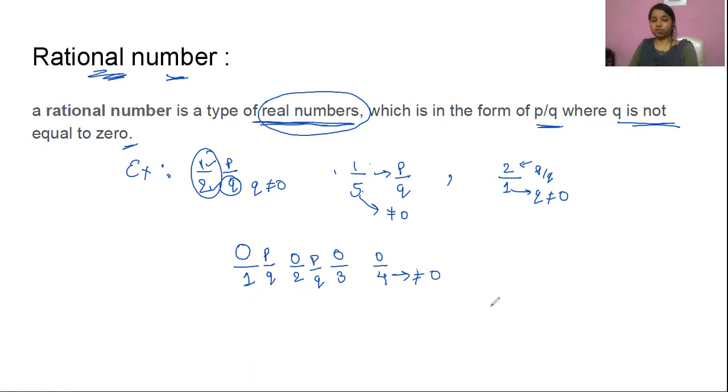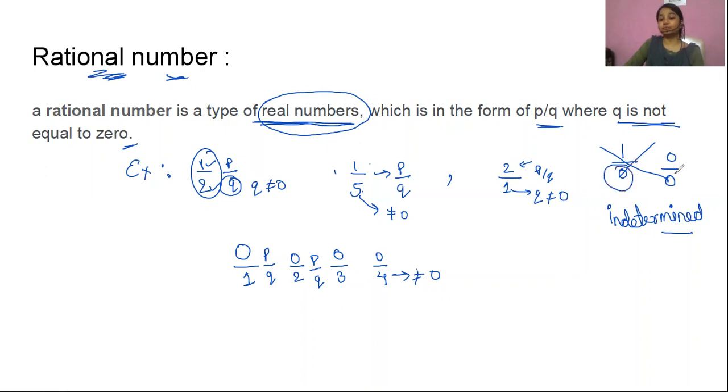Here comes another question. What if q is equal to 0? I can write it like that also, and like this also. These numbers are indeterminate. The numbers which are not determined are not rational numbers. That's why I said that q should not be equal to 0 in order to satisfy the definition of rational numbers. So let's proceed further.